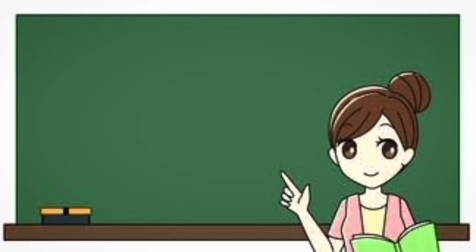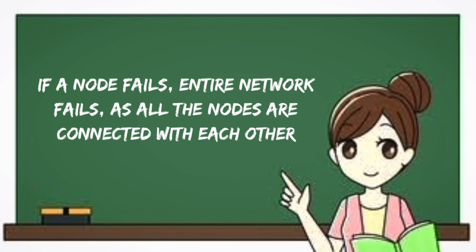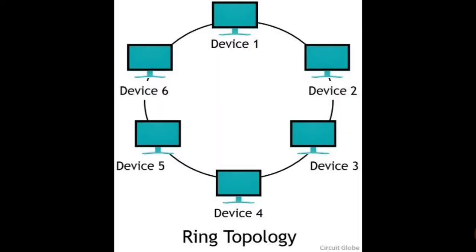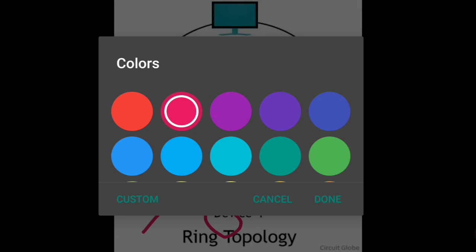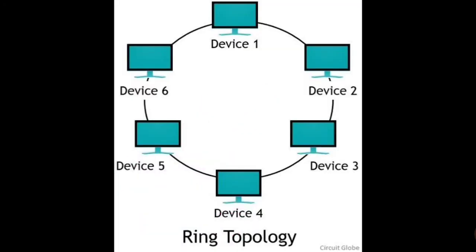The last disadvantage of ring topology is that if a node fails, the entire network fails, as all the nodes are connected with each other. If we look at the previous topology, that is bus topology, what did we see? If a node fails, it doesn't matter, right? Why? Because the nodes were connected individually with the cable. They didn't have a connection among themselves, right? But here each node is connected with every other node, since it's a circle, it's a ring.